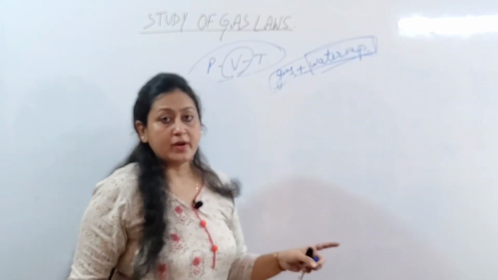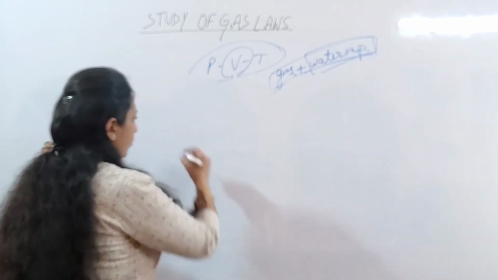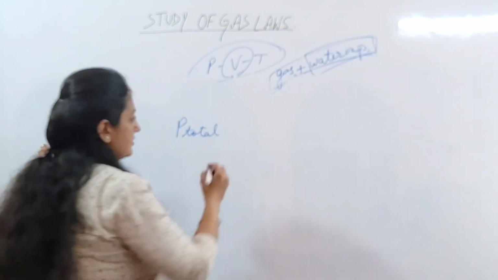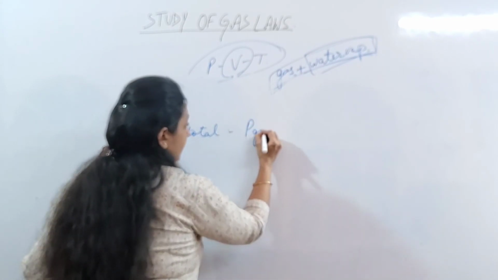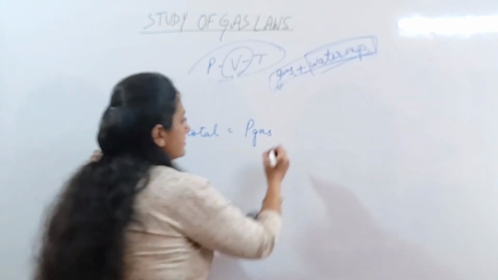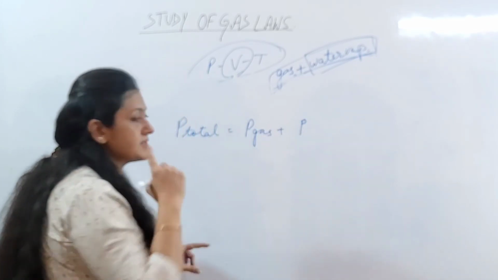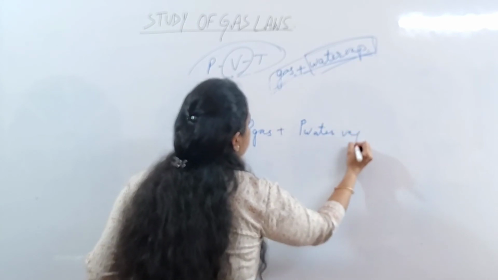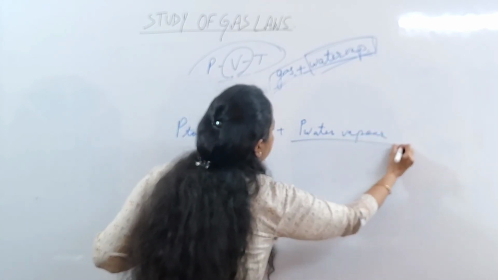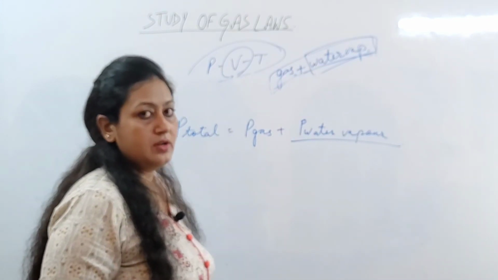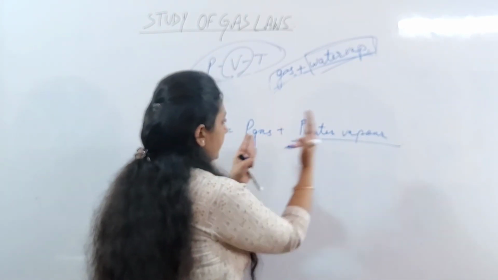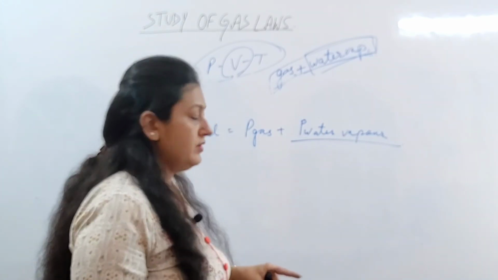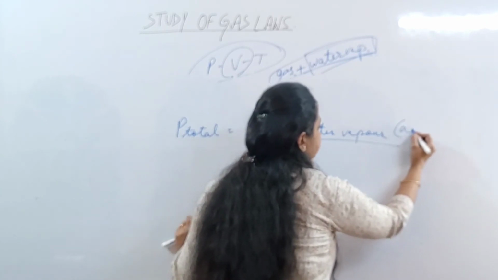Okay. Now, if the pressure is being exerted by the moist gas, so what would be the total pressure? Total pressure would be the pressure which is being exerted by the gas, but the gas is not alone, plus the pressure which is being exerted by the water vapor. Since it is moist, it carries water vapor in it, right? So, this pressure which is exerted by water vapor, the partial pressure of gas plus the partial pressure of water vapor. So, the pressure which is due to the water vapor, it is also known as the aqueous tension.